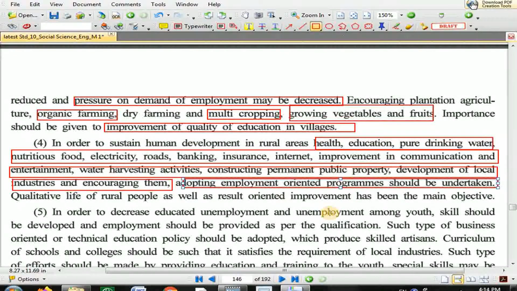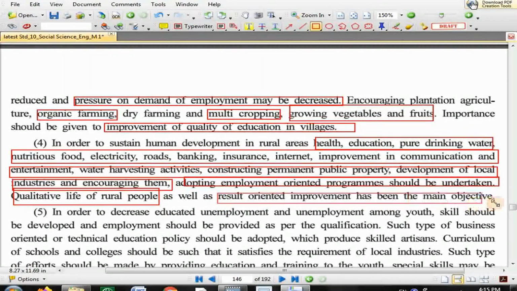Constructing permanent public property like public buildings and public washrooms. Development of local industry so that we can encourage them and people of the village will get job opportunities. Adopting employment oriented programs should be undertaken so that people get employment. Improving the quality of life of rural people, as well as result oriented improvement, has been the main objective.